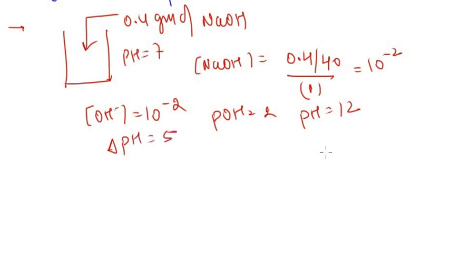Now why am I talking about this problem? When we are adding acid and adding base, the pH change is very high, of 5. In that we have mentioned the amount of acid and base, but still pH changes a lot.